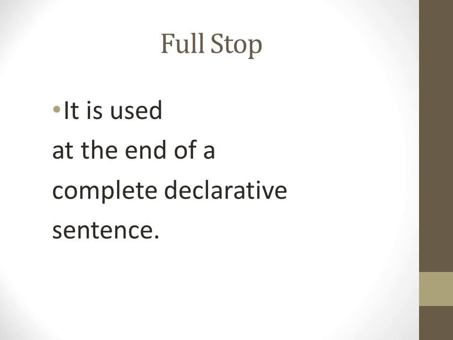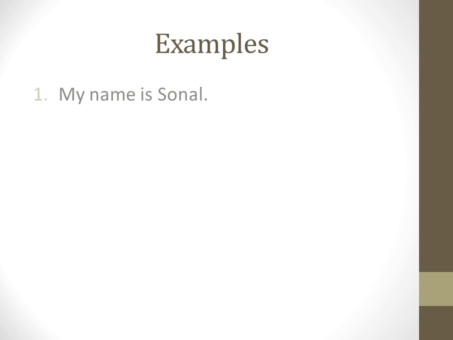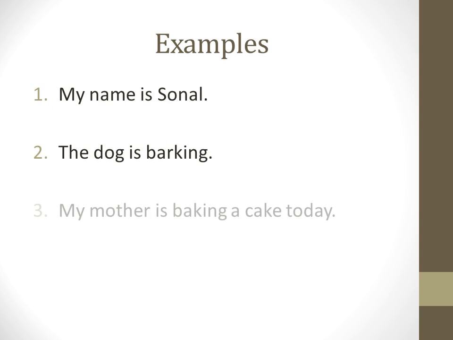First is full stop. Full stop is the most common punctuation mark in English. It is used at the end of a complete declarative sentence. Let's see some examples. My name is Sonal. The dog is barking. My mother is baking a cake today.